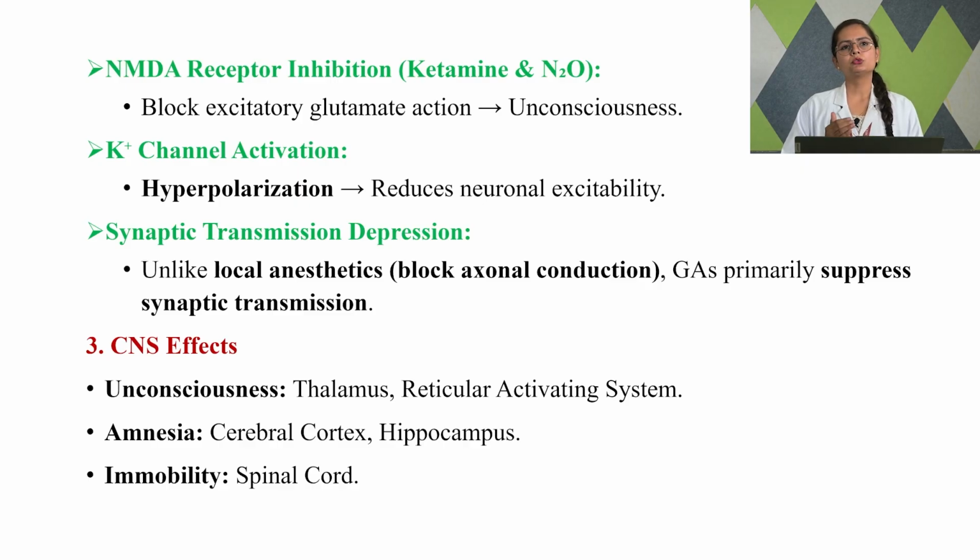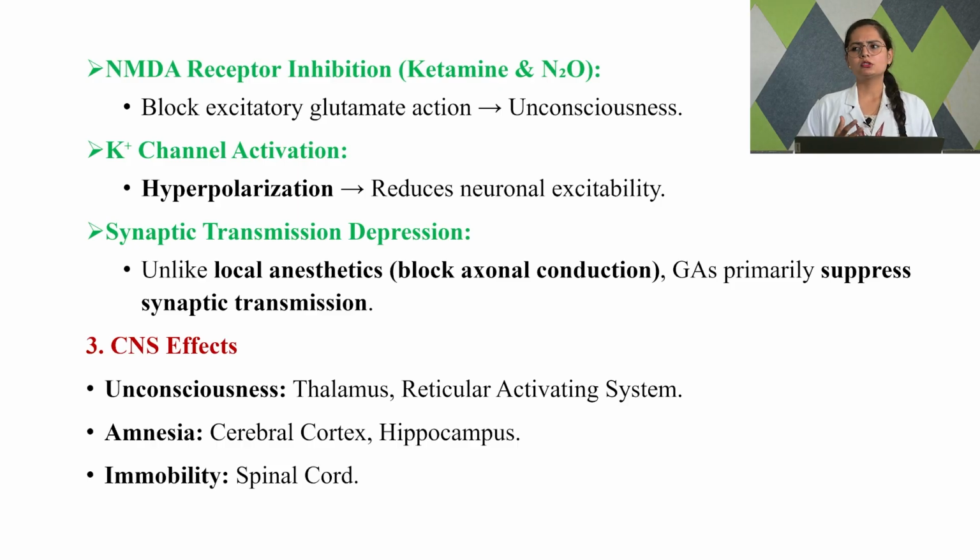So we are going to work through these NMDA receptors. Next one is your ketamine and nitrous oxide. Ketamine is a very commonly used opioid analgesic. Nitrous oxide is a very commonly used inhaled anesthetic. So these anesthetics mostly work through a mechanism where they go and bind and inhibit the action of these NMDA receptors.